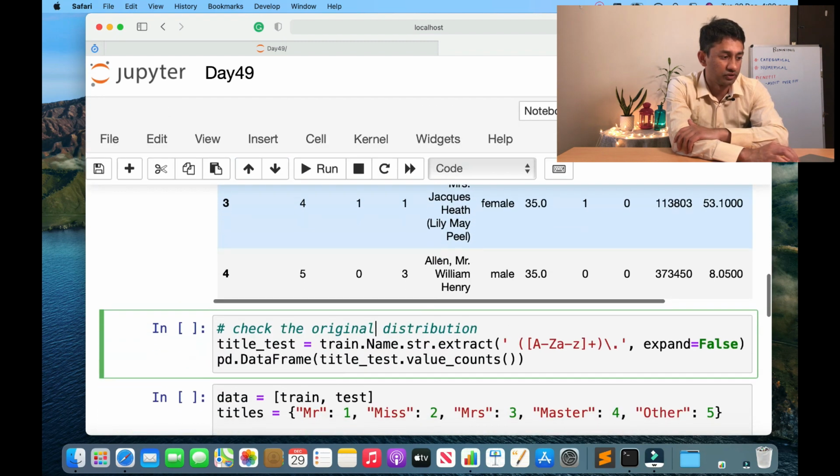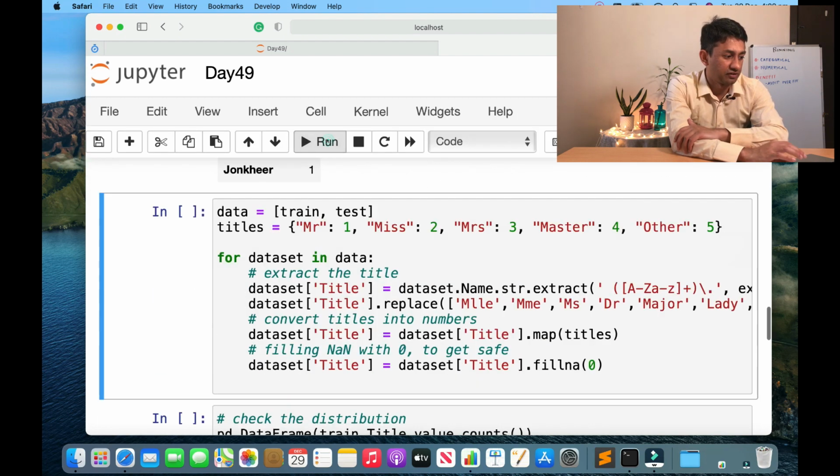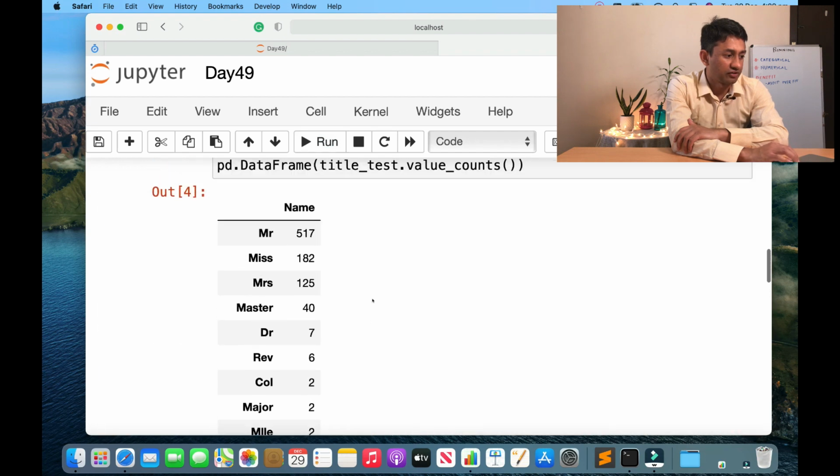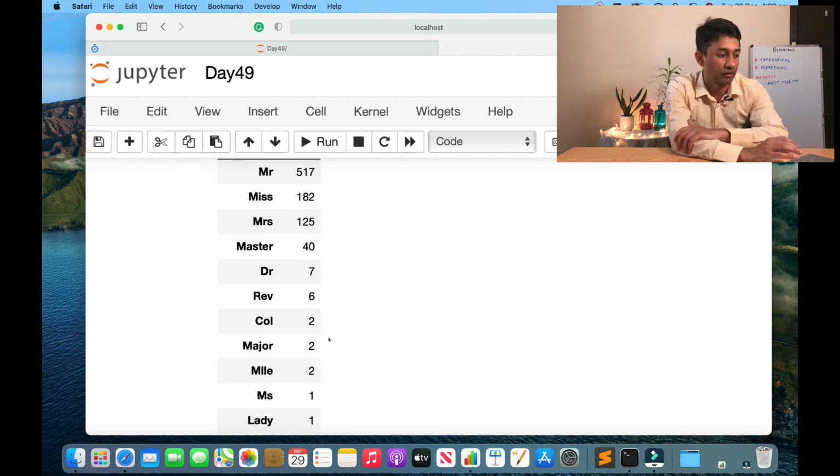So what we are going to do is just extract the title from the name, and we are going to see the distribution of it. So let me execute this. As you see here, the common titles are Mr., Miss, Mrs., Master, Daughter, and so on. But there are a various number of other titles